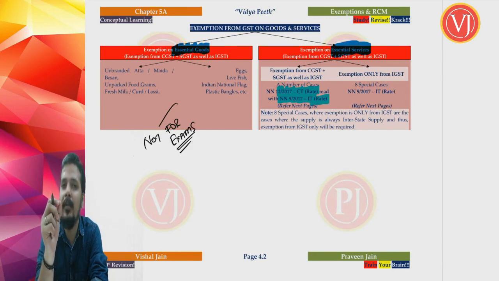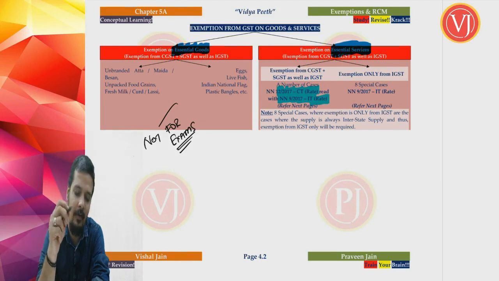What is 12/2017 CT rate? The 12th notification in the year 2017 under the Central Goods and Service Tax Act, CT, Central Tax, dealing with rate. Not a general notification, it is a rate notification. And what is 9/2017 IT rate? The 9th notification released in the year 2017 under the Integrated Goods and Service Tax Act, that is integrated tax. Again dealing with rate. So in brackets, you have IT.